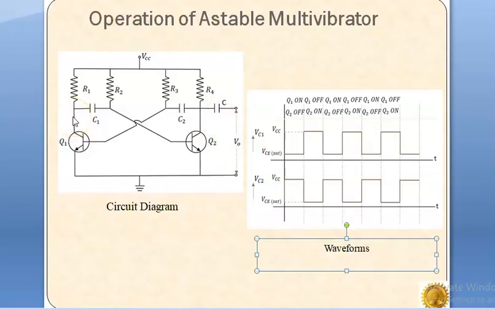Now, since the collector of transistor Q1 is at ground potential, the capacitor C1 starts charging through the resistor R2.